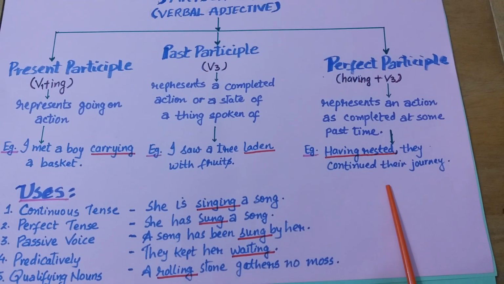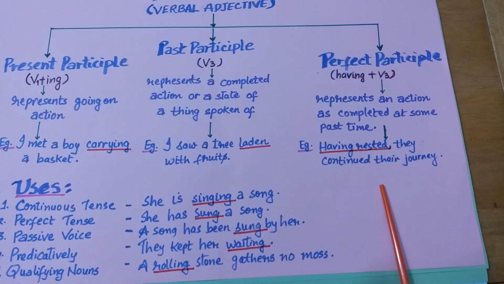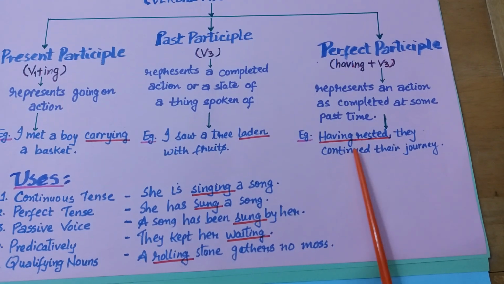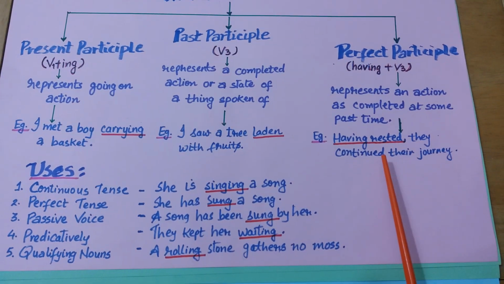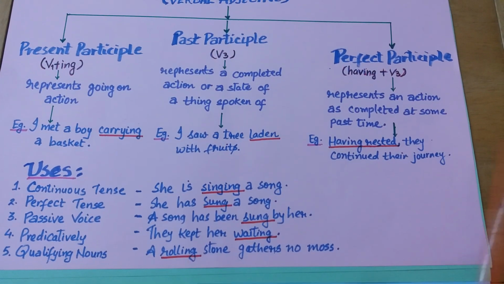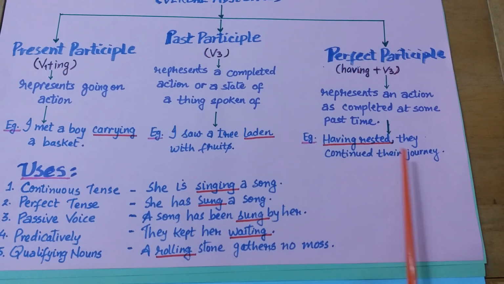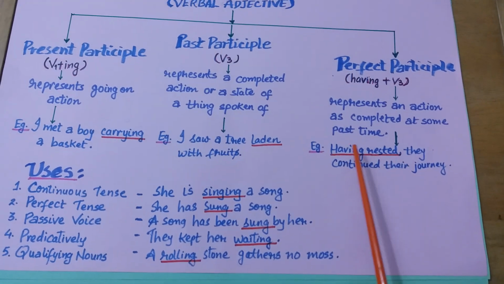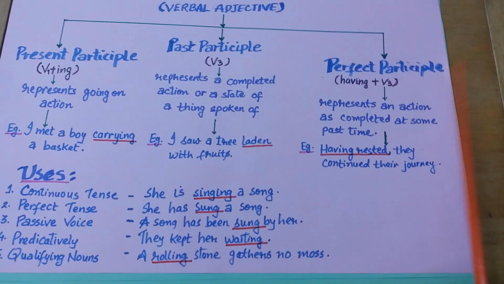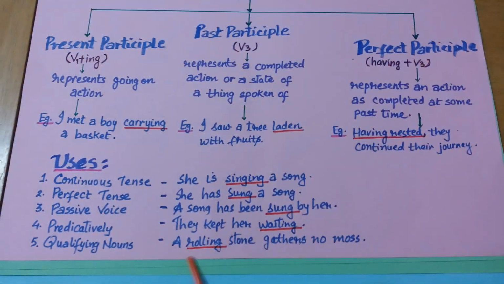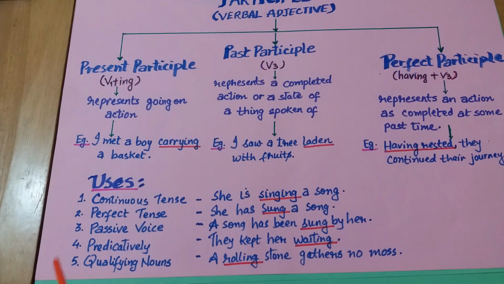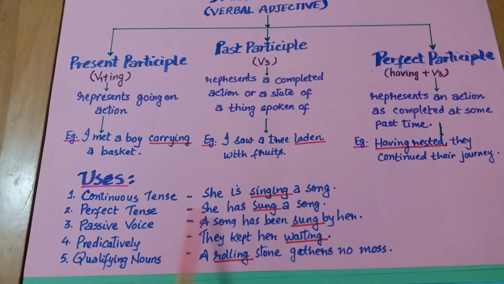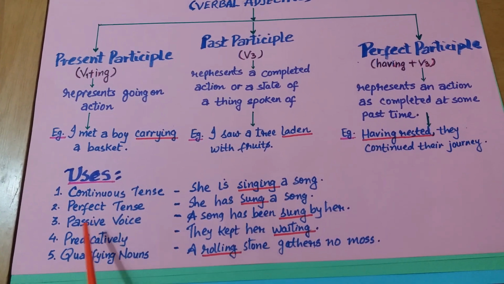Next is perfect participle, which is having plus V3. It represents an action as completed at some past time. It is having plus third form of verb. They continued their journey. Okay, so having rested, they continued their journey. So having rested is perfect participle over here. In some other cases, we use participle, like in continuous tense, you already know, is singing.